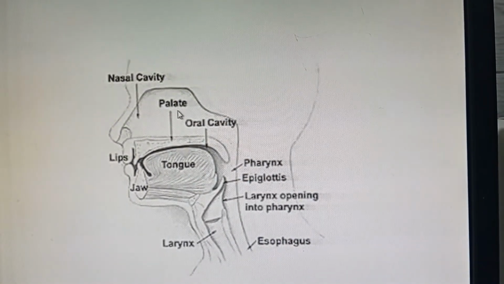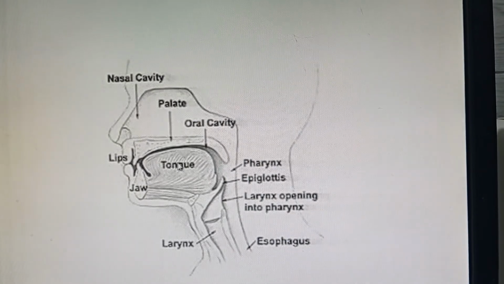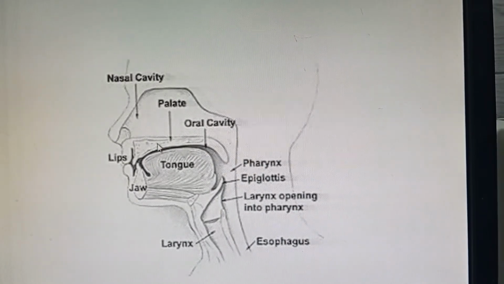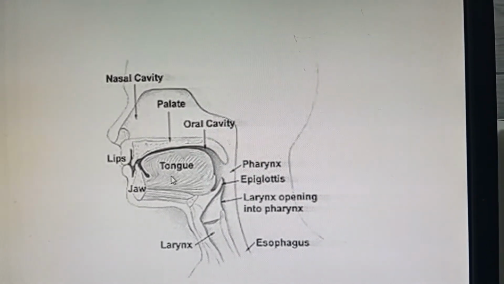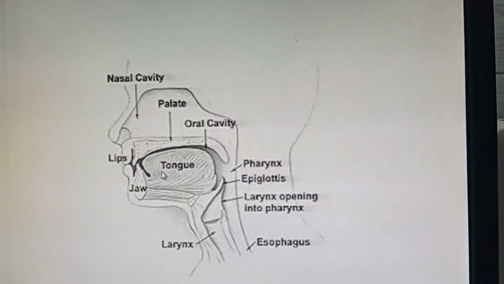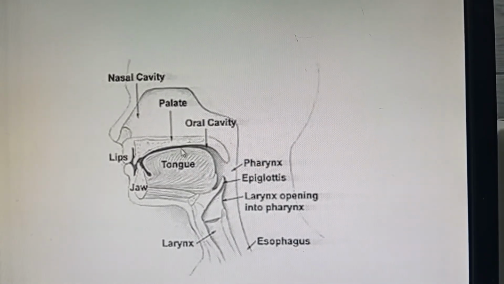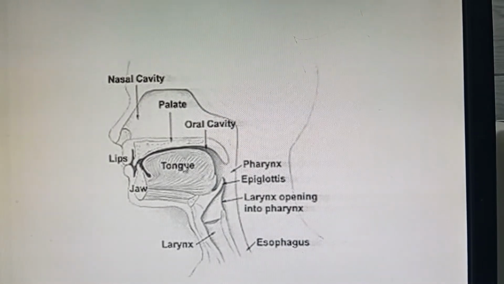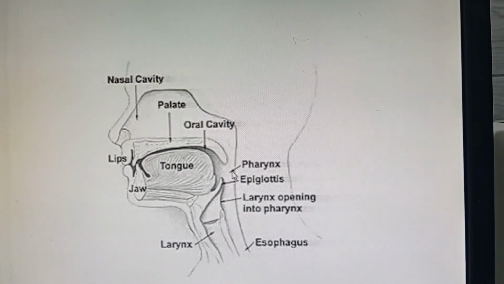This is the nasal cavity. This is the oral cavity. Anteriorly, lips are present. On the floor, the tongue is present. The roof is made up of the palate. And at the sides, cheeks are present. After crushing food into small particles, the bolus is transferred from the mouth to the pharynx.